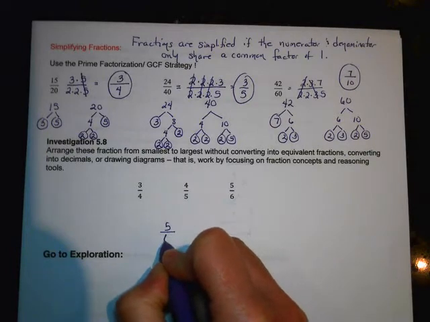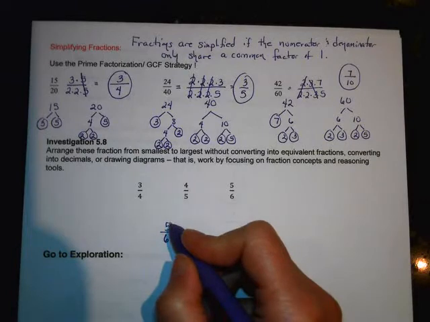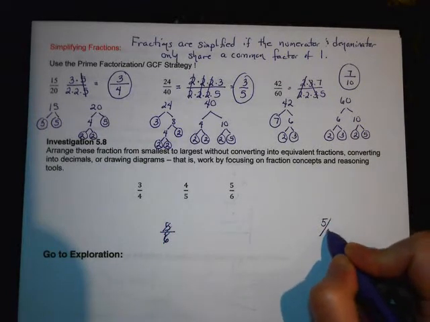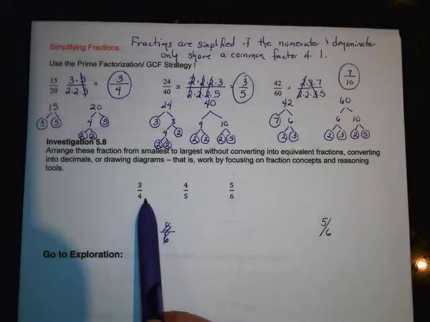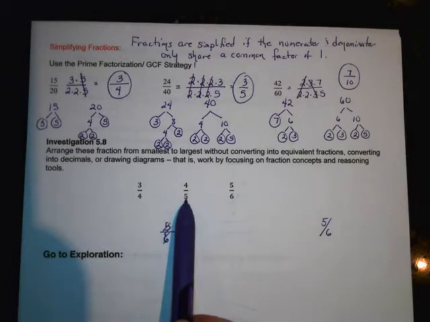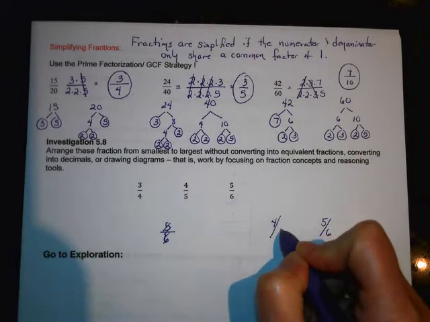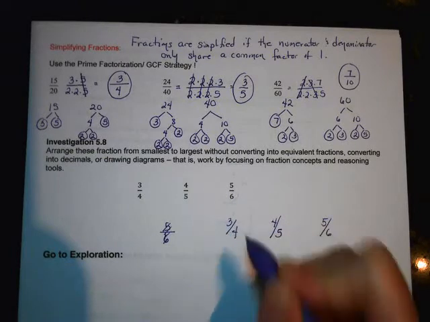Oh, they went smallest to largest. All right, so I'll put the largest over here. 5/6 is the largest. And now comparing these two, which one would be smaller? Well, they're each missing 1 piece, but this is the smaller piece. So 4/5 would be the next largest. Oh, they're in the right order. And then 3/4. Interesting. So they're each 1 piece away.